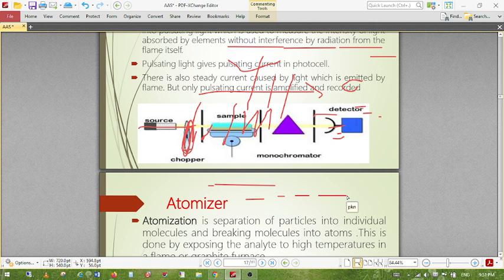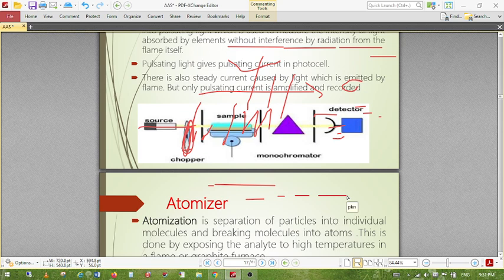There are different types of detectors. One is the photomultiplier tube, a system made up of a glass vacuum tube with a photoelectrode, several diodes and an anode. We should not go into details about photomultiplier tubes; this is not required. Next is the photodiode. Nowadays, photomultiplier tubes are replaced by photodiodes, which are fabricated from semiconductor materials such as silicon, gallium arsenide and indium, because this is an advanced version of the photomultiplier tube.